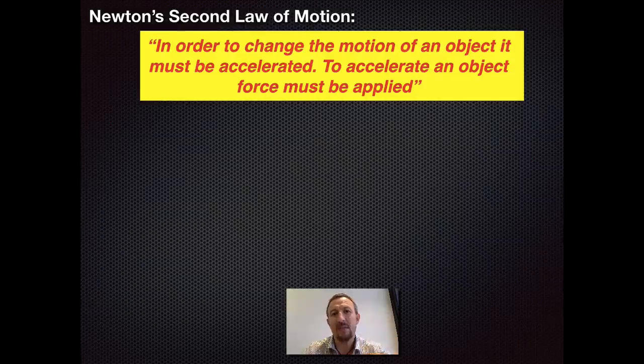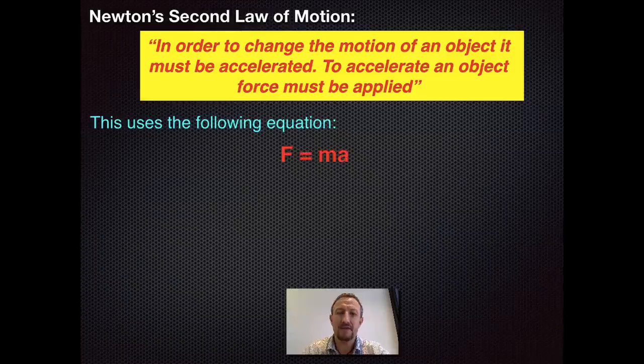From this, Newton came up with one of his most famous equations, which is F equals ma. A force acting on a mass will cause it to accelerate, or change the velocity. Notice that the mass in this case is going to be a constant, so if we were able to plot this, we would get F going up the vertical, a going along the horizontal, and the gradient of the line would actually be the mass.